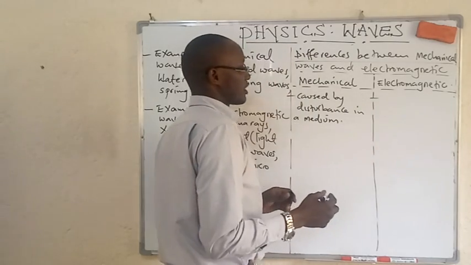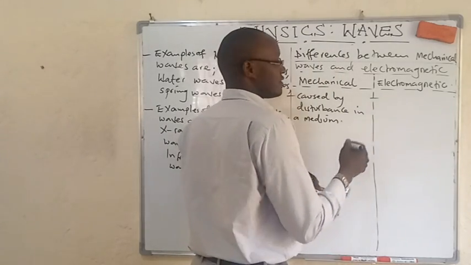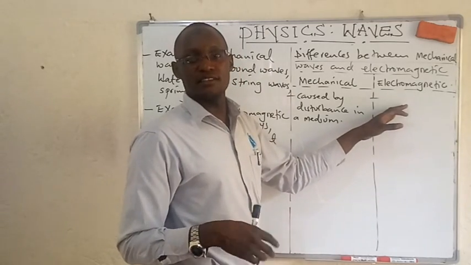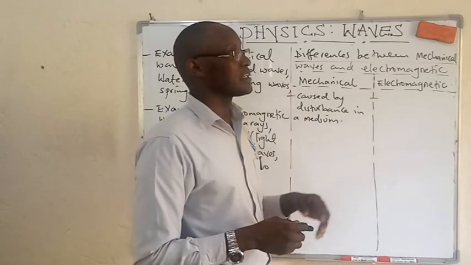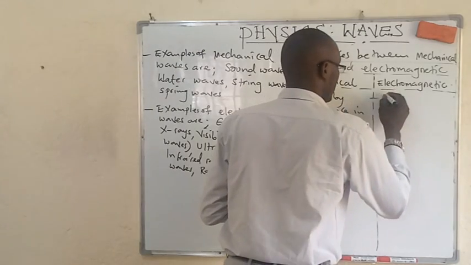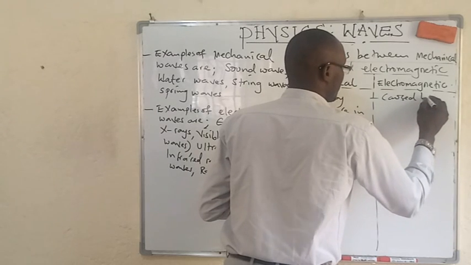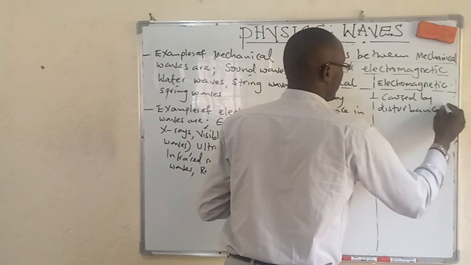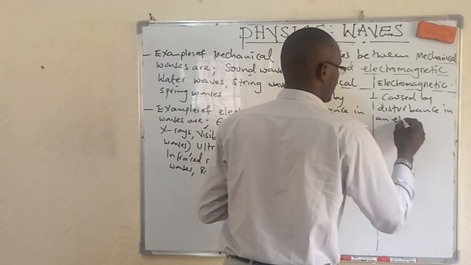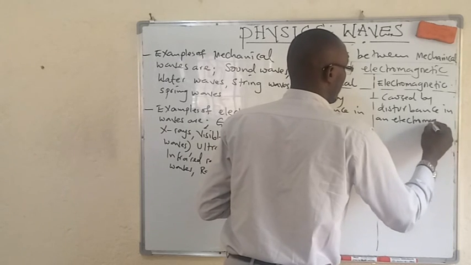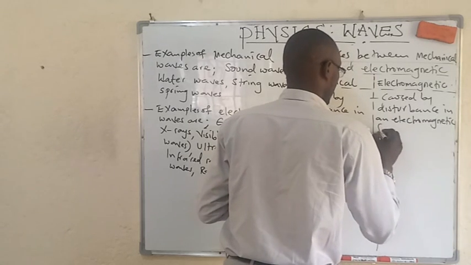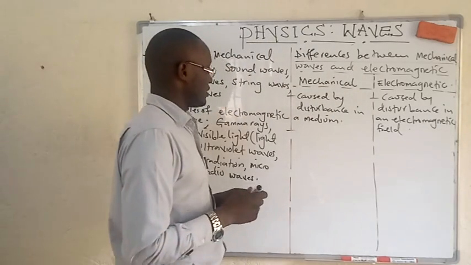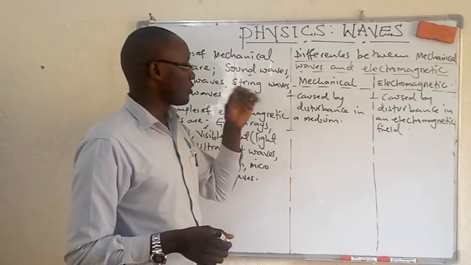What about the other side, electromagnetic waves? These are caused by disturbance in an electromagnetic field. Okay. Caused by disturbance in an electromagnetic field. Then you can talk about their propagation, that since these ones require a material medium, they cannot